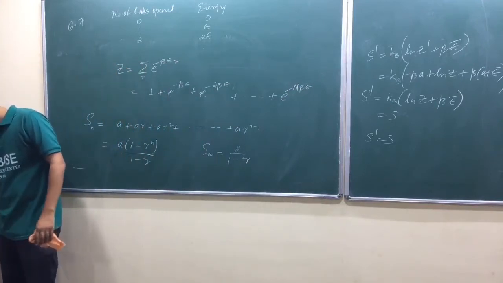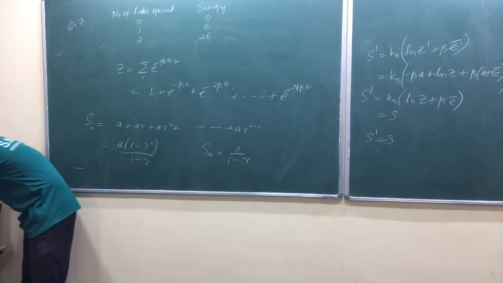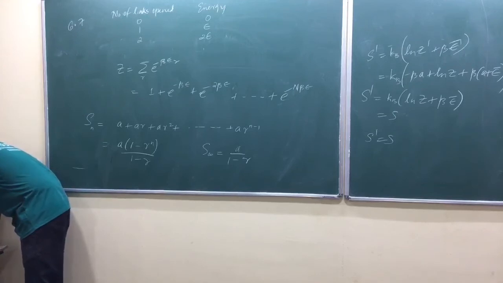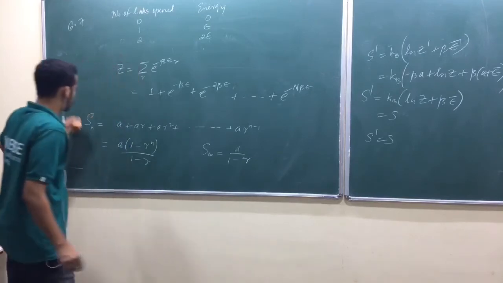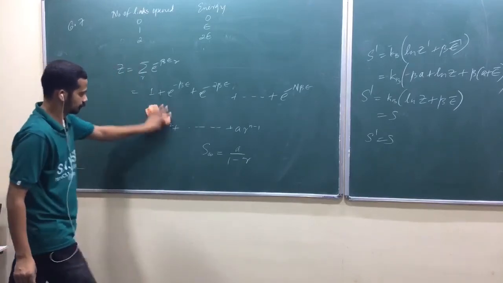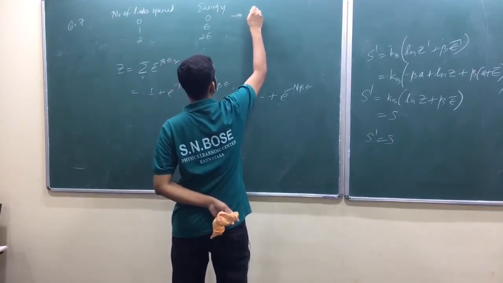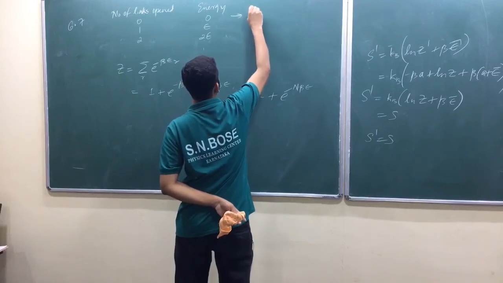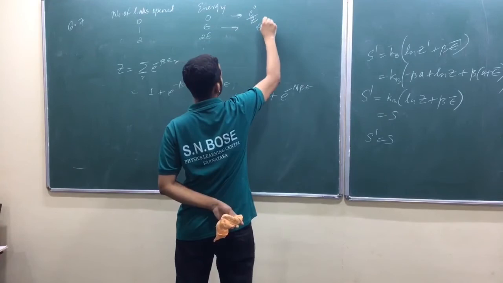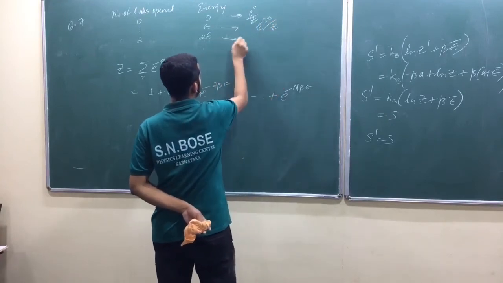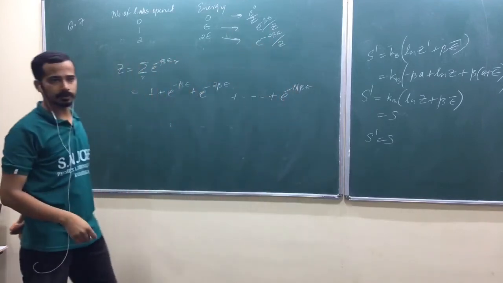And what is the second part of the question? Yeah, find the average number of open links. How do you find? Just a hint, okay? What is the probability corresponding to this one? Yeah, e raised to 0 divided by Z. Am I right? What is the probability corresponding to this one? e raised to minus beta E divided by Z. This one, e raised to minus 2 beta E divided by Z. Am I right? I'm writing the probability of occupation, isn't it?